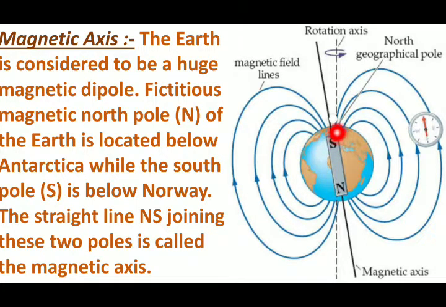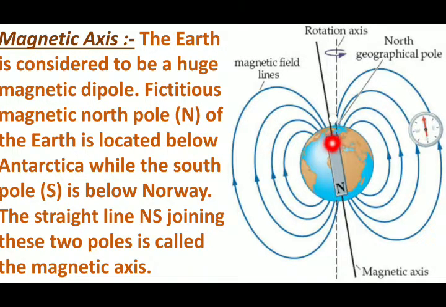Basically, the globe is the earth, and this is referred to as the north pole and this as the south pole. Now why does this bar magnet have its south pole at the north pole and its north pole at the south pole? As we have already studied, like charges repel each other and unlike charges attract each other.